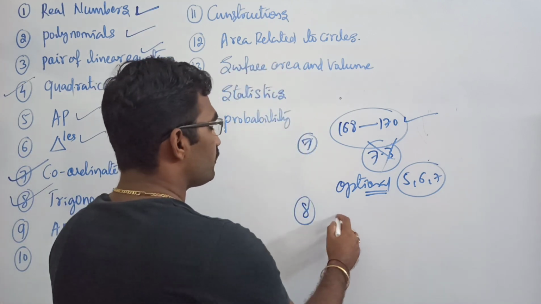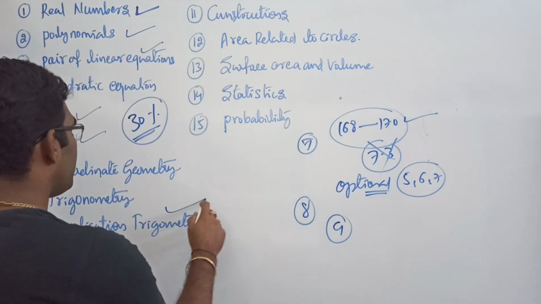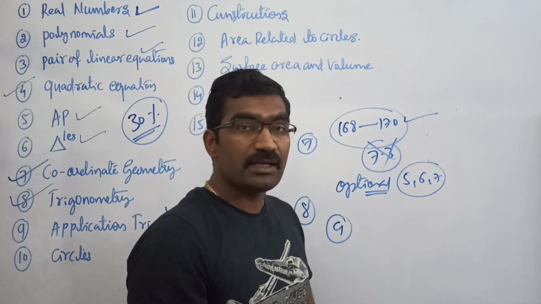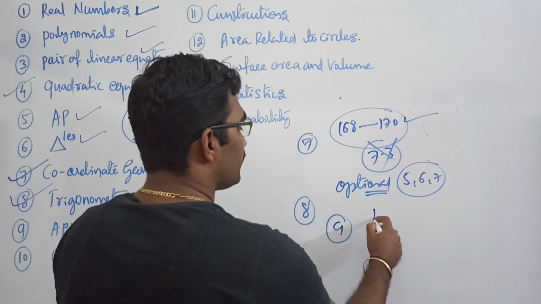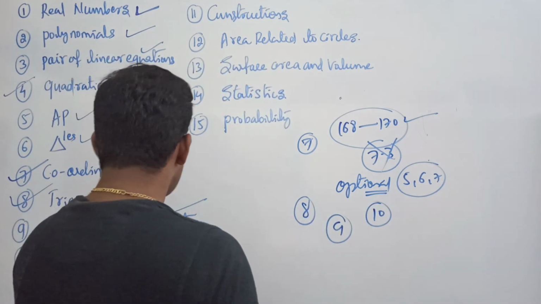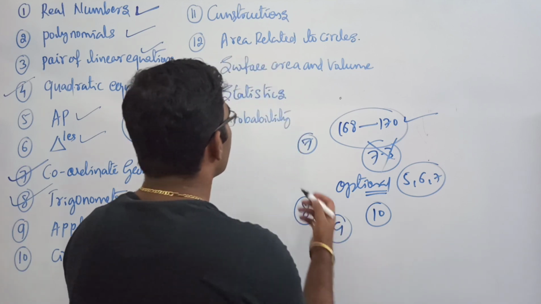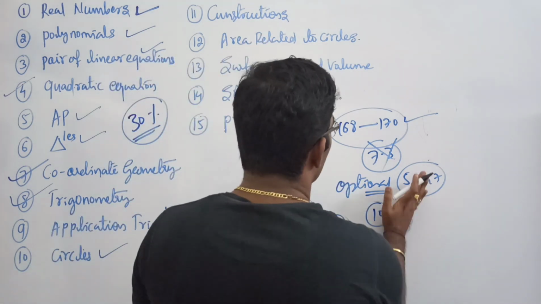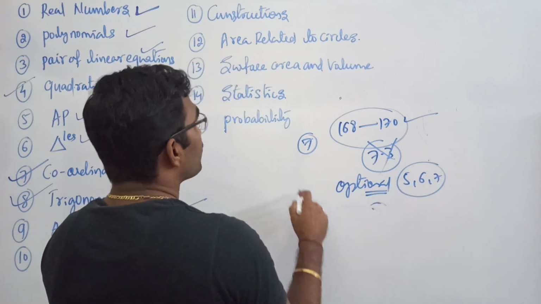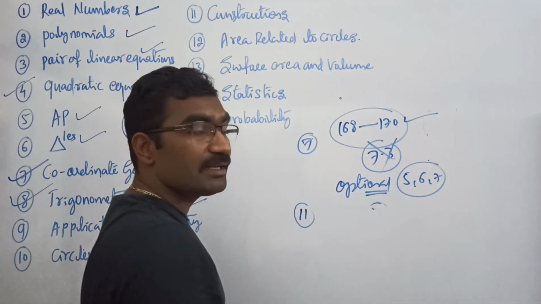Okay, if I come to the 9th chapter, which is called application of trigonometry, you have to do it all, because nothing is removed there. If I come to chapter number 10, circles, you also have to do the whole. If I come to the 11th chapter, which is called construction, in the construction of similar triangles they have removed some parts.